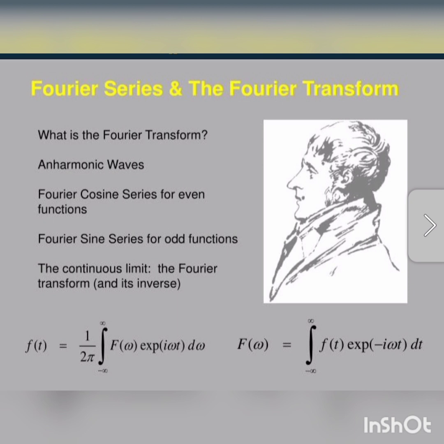Fourier series and the Fourier transform. What is the Fourier transform? Harmonic waves, Fourier cosine series for even functions, Fourier sine series for odd functions. Then in the continuous limit, the Fourier transform and its inverse. f(t) = 1/2π ∫ from −∞ to +∞ F(ω) e^(iωt) dω. F(ω) = ∫ f(t)...